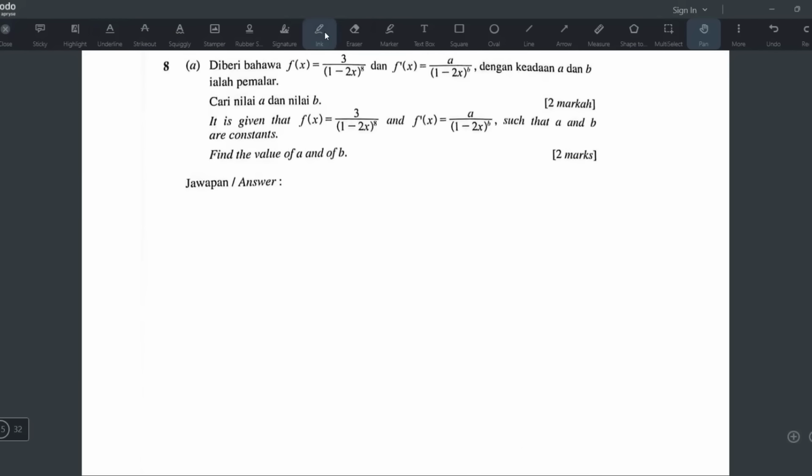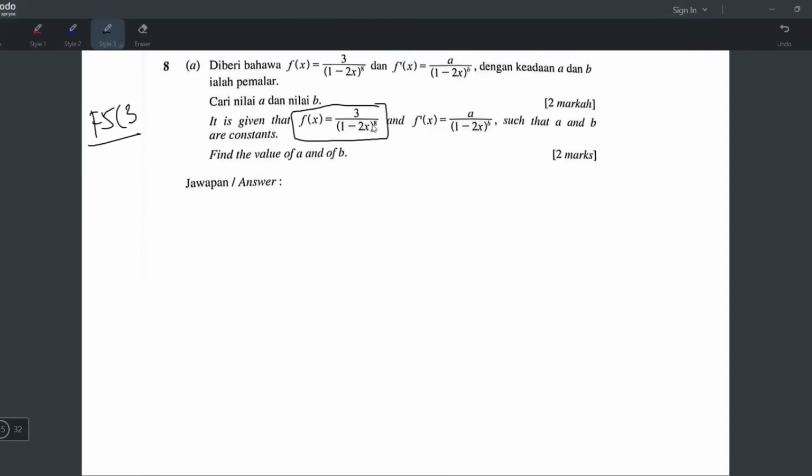Okay, 8a. This one is integration from chapter 3. Okay, it is given that f(x) equals 3 over (1 minus 2x) power 8, and f prime x is a over (1 minus 2x) power b. Oh, my mistake, it's not chapter 3, it's chapter 2, because f prime x means you have to differentiate. So this one is chapter 2, pembezaan, not integration. f prime x equals this, such that a and b are constants. Find the value of a and b.